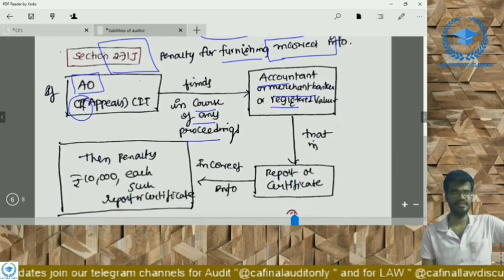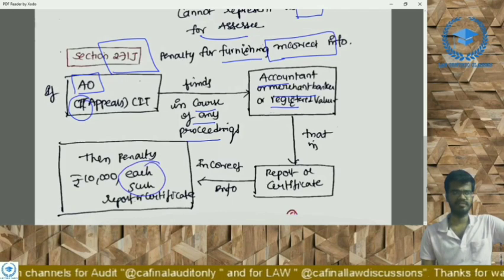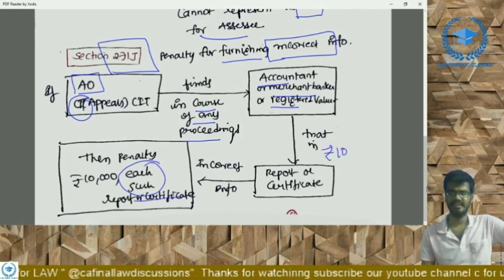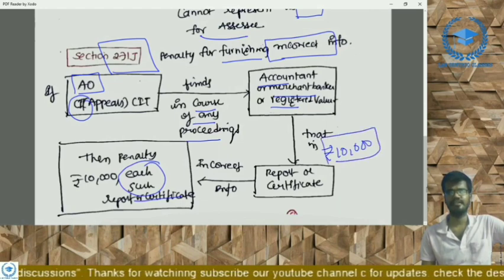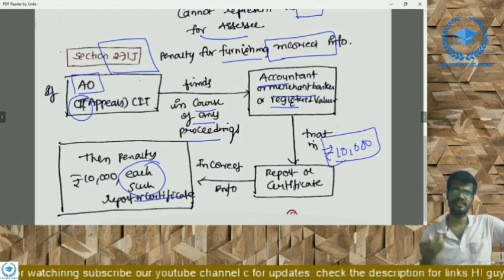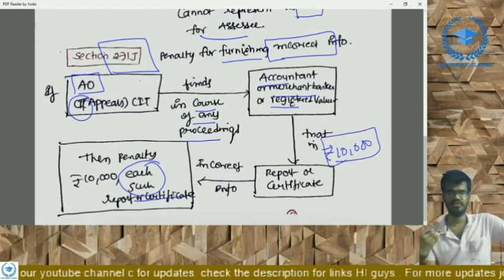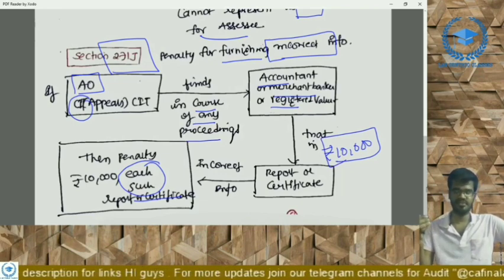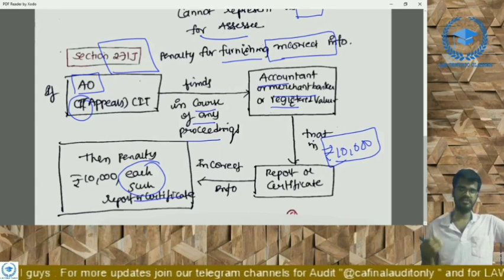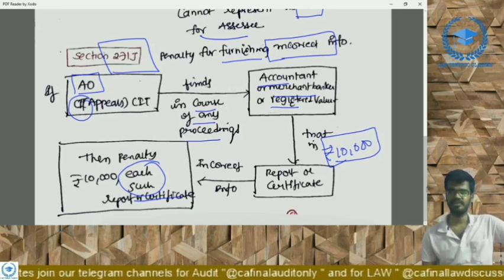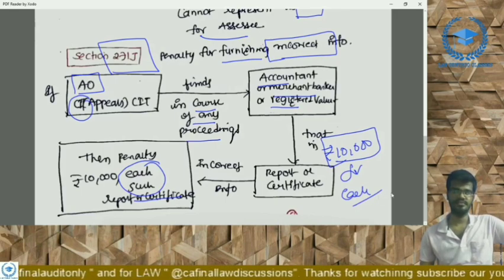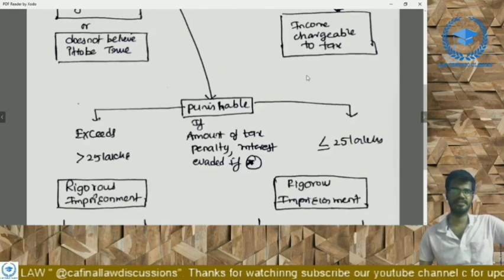then for each such report or certificate which is incorrect, a rupees 10,000 penalty shall be levied. Right? It is for 3 persons, that is, the assessing officer or Commissioner of Income Tax (Appeals) finds: accountant, merchant banker, registered valuer. Any incorrect information, rupees 10,000. Rupees 10,000 for what? For each report or certificate. This is 271J. I'm coming to our next. There are only two sections.